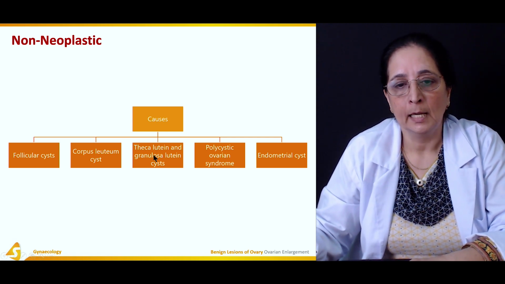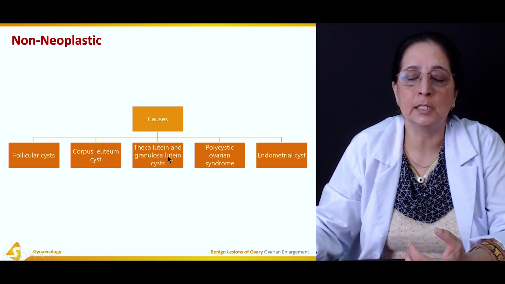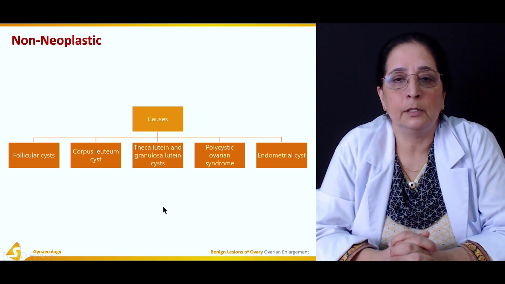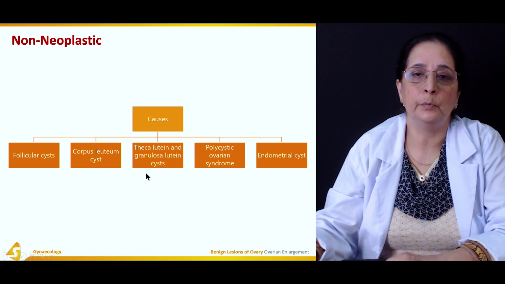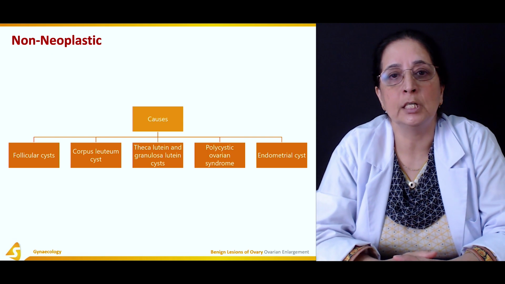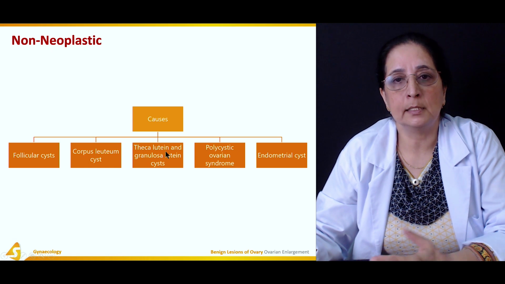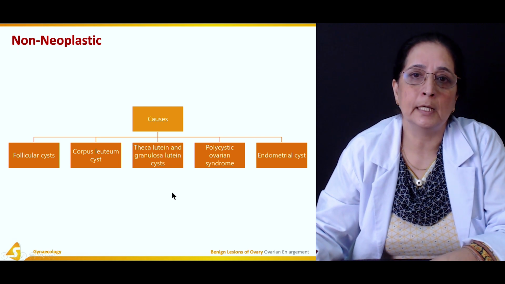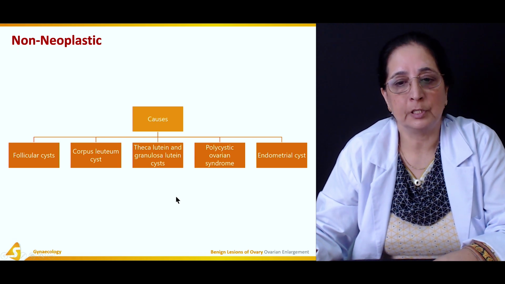Then the lutein cyst, theca lutein or granulosa lutein cyst, is again a functional type of cyst. To be diagnosed as a functional lutein cyst, it should usually be up to 3 centimeters in size. Lutein cysts are filled with clear fluid, and they should be 3 centimeters in diameter to be labeled as a functional cyst.